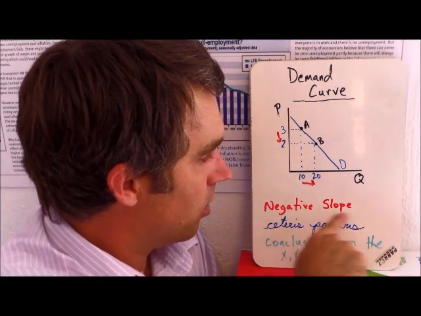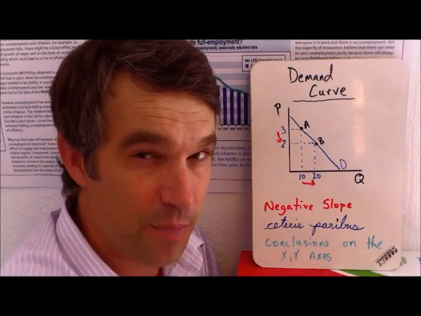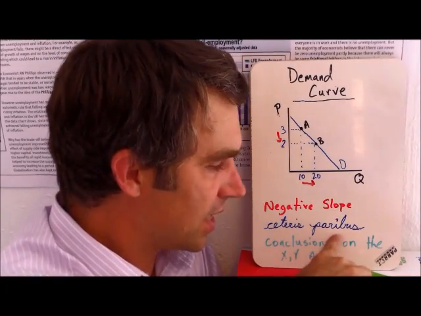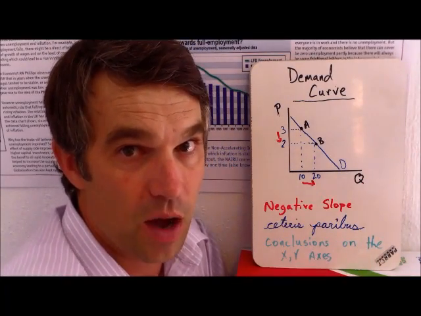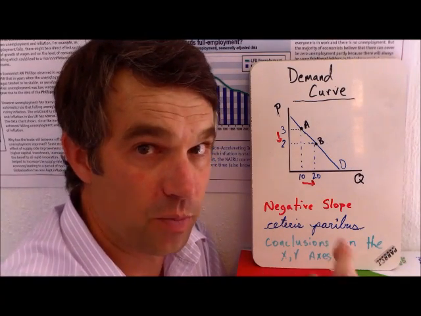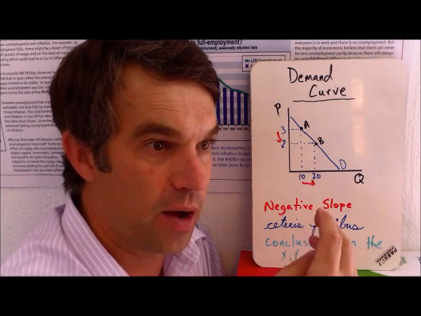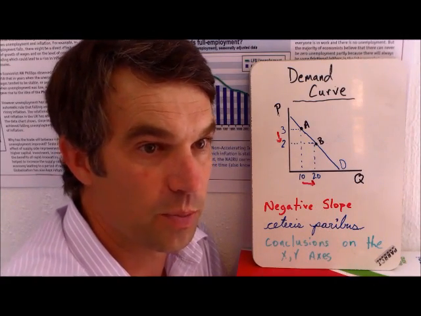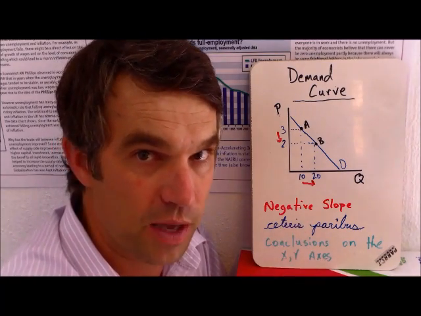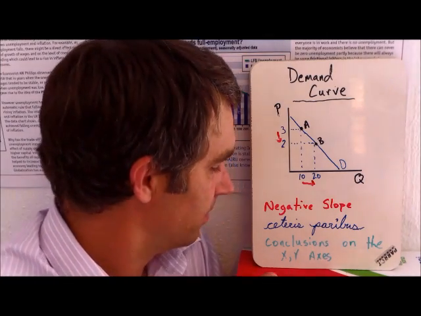Okay, again, note that a demand curve, because of the inverse relationship, if you understand a lot of math, you'll understand that it's got to have a negative slope. We are saying ceteris paribus, so if I'm talking about coffee, I'm talking about the exact same coffee. I'm not talking about coffee from Starbucks versus coffee from the grocery store. I'm not talking about a triple venti soy caramel macchiato versus a cup of drip coffee.